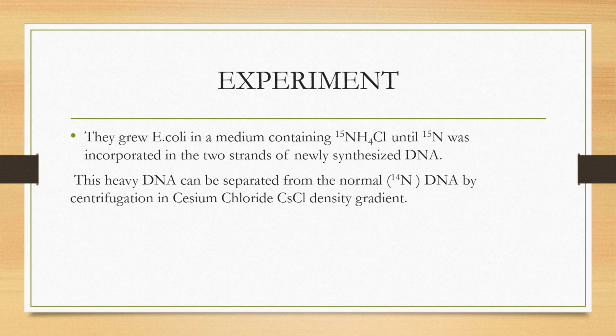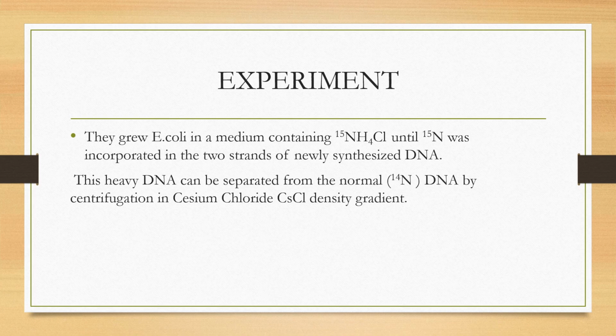So N15 was used in the medium. They grew the bacteria until heavy nitrogen, N15, was incorporated in the two strands of newly synthesized DNA, because the first time the DNA was the normal one. The bacteria had the normal type of DNA, that is N14.